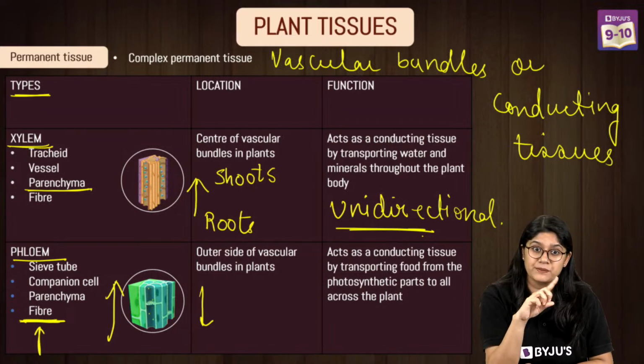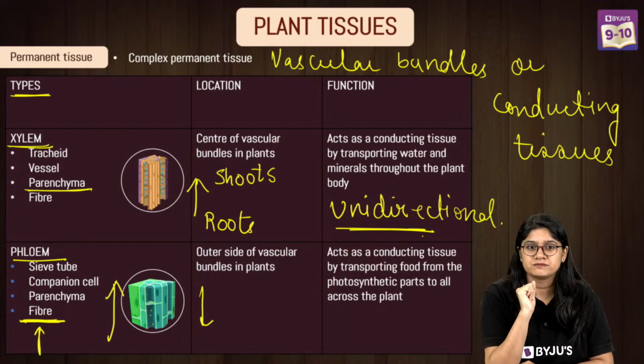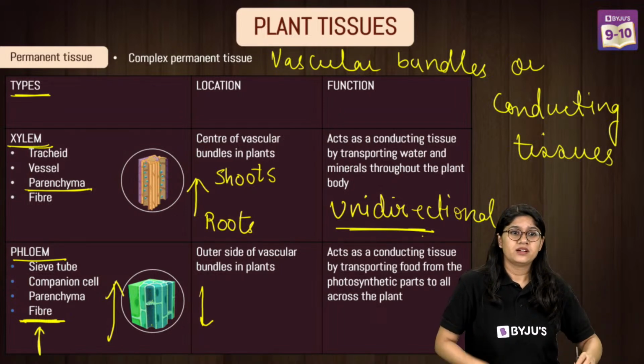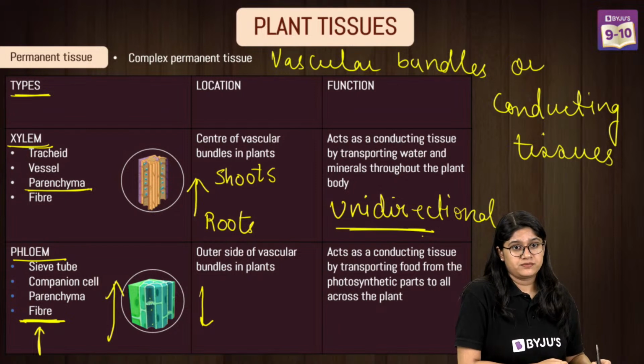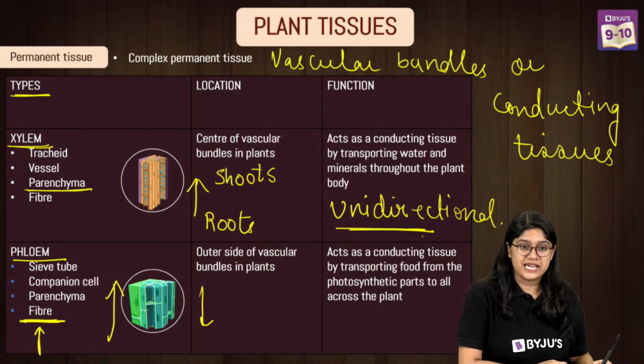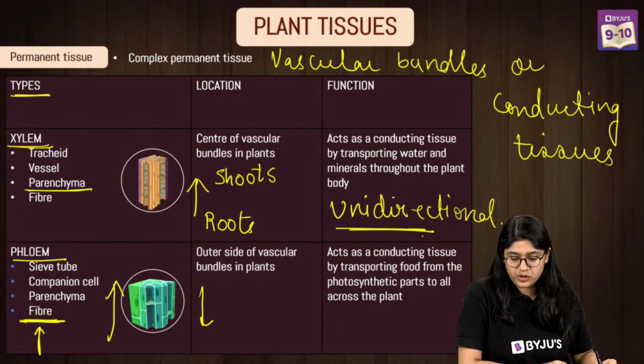Sclerenchyma, there are two types, fiber and sclereid. So fiber is that. Very good. Chaliye. I've just explained that. Phloem fiber is dead. Okay, everyone. So are we clear up to here?